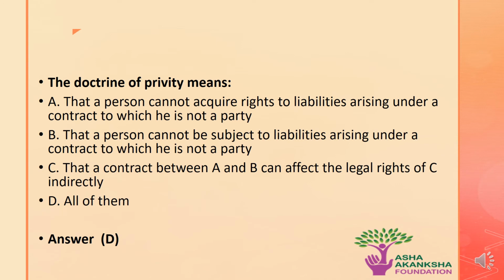The next question is, the doctrine of privity means, options are A. That a person cannot acquire rights to liabilities arising under the contract to which he is not a party. B. That a person cannot be subject to liabilities arising under the contract to which he is not a party. C. That a contract between A and B can affect the legal rights of C indirectly, or D. All of them. The correct answer to this question is all of them.